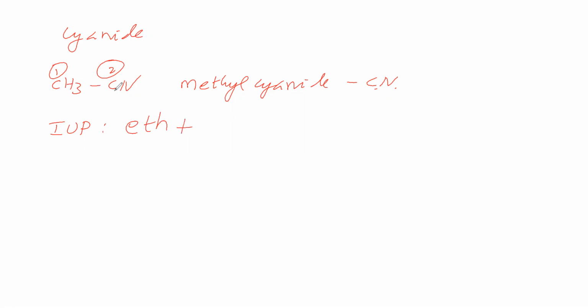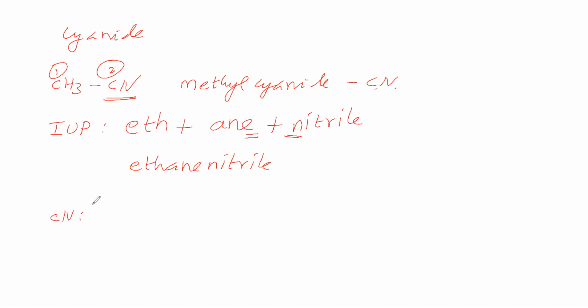Carbon-carbon single bond is there, so primary suffix is an. Then secondary suffix: for cyanide, secondary suffix is nitrile. Now in the secondary suffix, first letter is not a vowel sound, so don't drop this e. Keep this e as it is. So name of this CH3CN is ethane nitrile, as per IUPAC name.